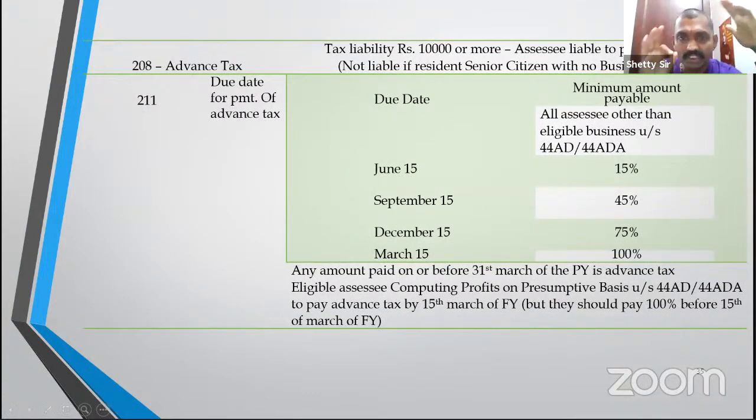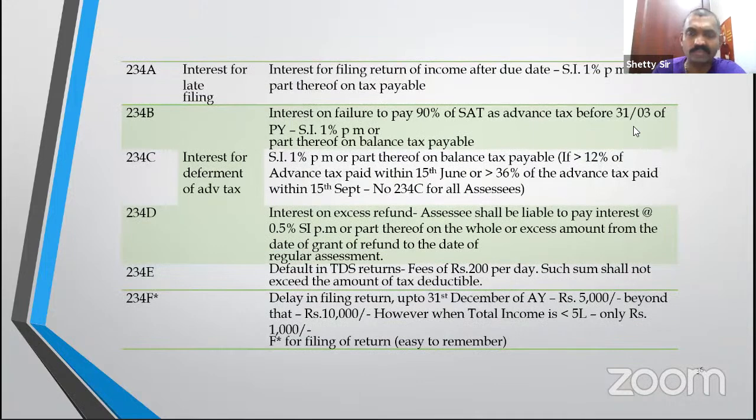How much is the advance tax? Very easy. Each quarter, starting from June 15th, 15%, plus 3 months, add 30%, plus 3 months, add 30%. So 15th June, September 15th, December 15th: 15 plus 30, 45 plus 30, 75 plus 30, 105. See, 105 it is only 100%. But if you are a 44AD and 44ADA case, only one installment. If you are declared income under 44AD and 44ADA, 15th March 100%.